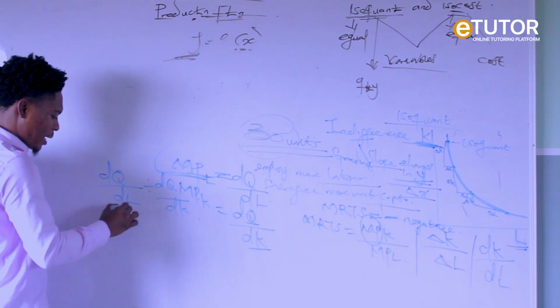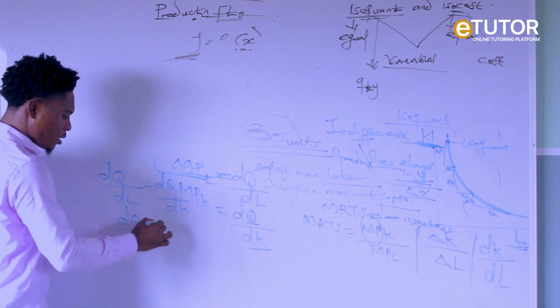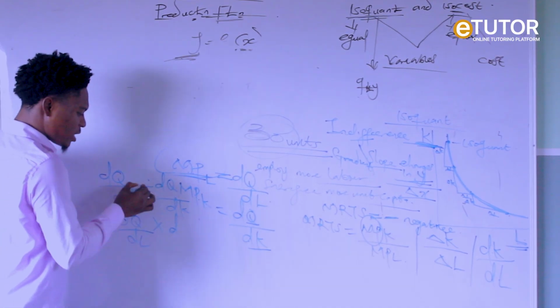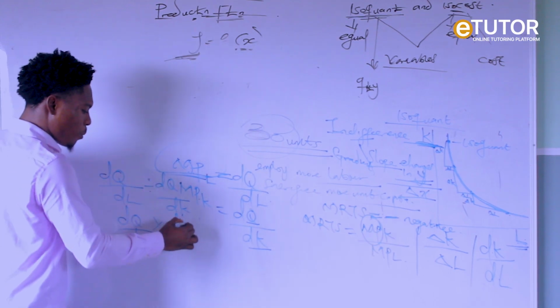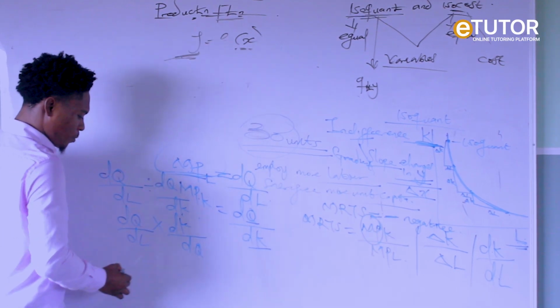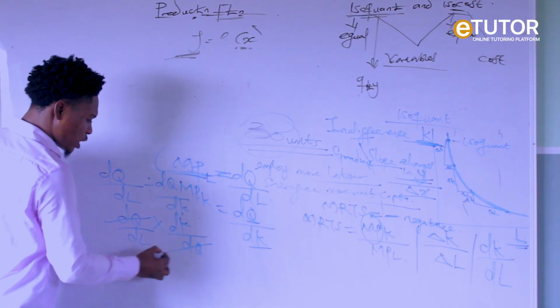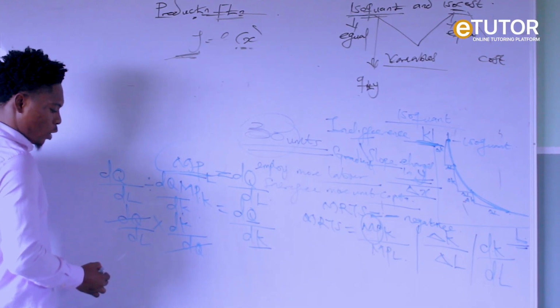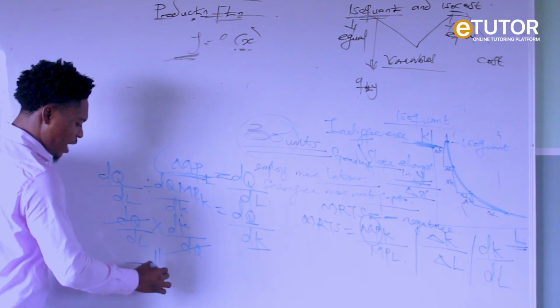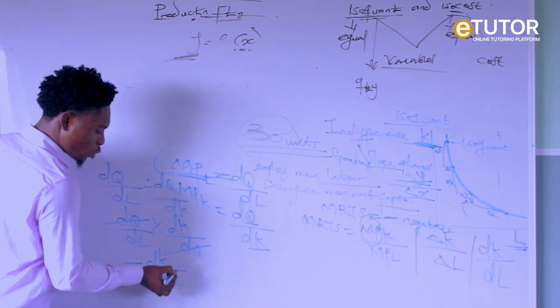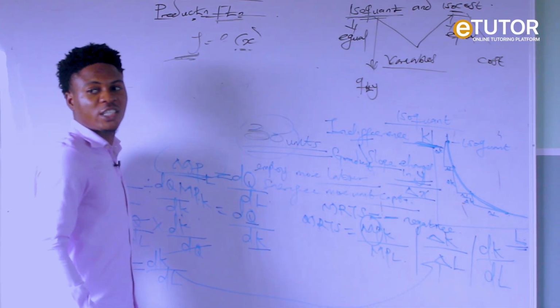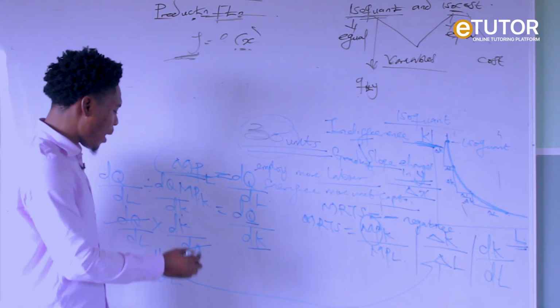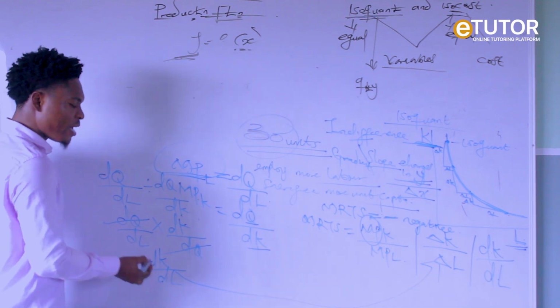That means dQ over dL multiplied by the reciprocal, so the division changes to multiplication. The dK comes up and the dQ goes down, so the dQ cancels out. So we have dK over dL. That is how we arrive at changes in K over changes in L. So our MRTS is dK over dL.